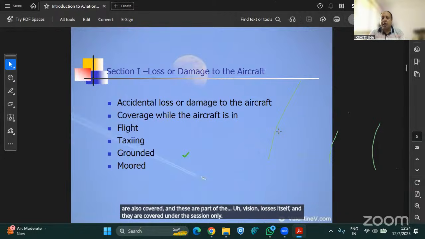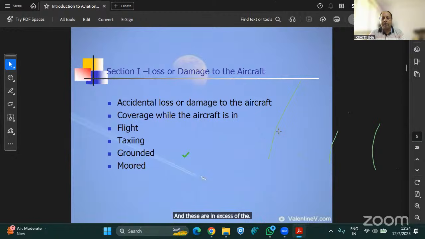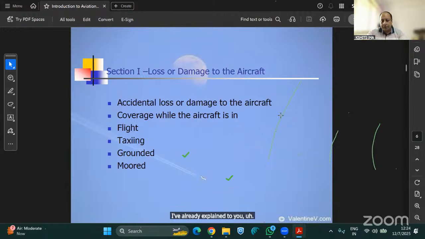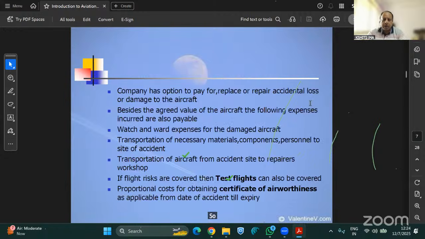And these are in excess of the aircraft agreed value. It is not part of it; they are in excess, meaning they are separate. And the coverage applies while the aircraft is in flight, when it is taxiing, when it is grounded, or when it is moved. I've already explained what these four kinds of coverages are. So these are there. Now, a company has an option to pay for.